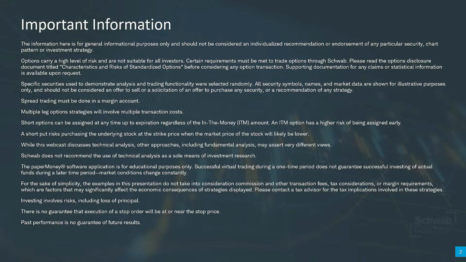But first off, moving on to some disclosures. Information here is for general information purposes only. Options do carry a high level of risk. They're not suitable for all investors. Spread trading must be done in a margin account. Multiple leg options will involve multiple transaction costs. Short options can be assigned at any time up to expiration, regardless of the in-the-money amount. An ITM option does have a higher risk of being assigned early as well. The paper money software application is for educational purposes only. Investing does involve risk, including loss of principal. Past performance is no guarantee of future results.